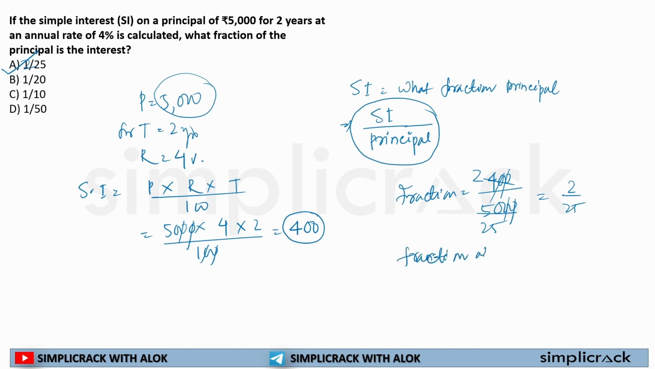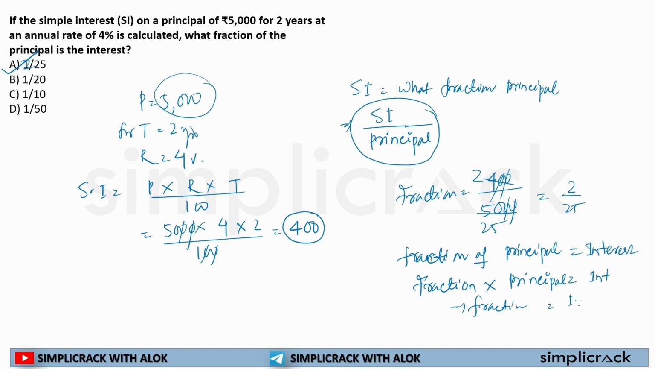Fraction of principal is equal to interest, right? And when we learn the number system, we'll see that of means multiplication. So I can write fraction into principal is equal to interest. So I can write fraction equal to interest by principal; the principal will come this side and it will be divided here. I hope this is clear.